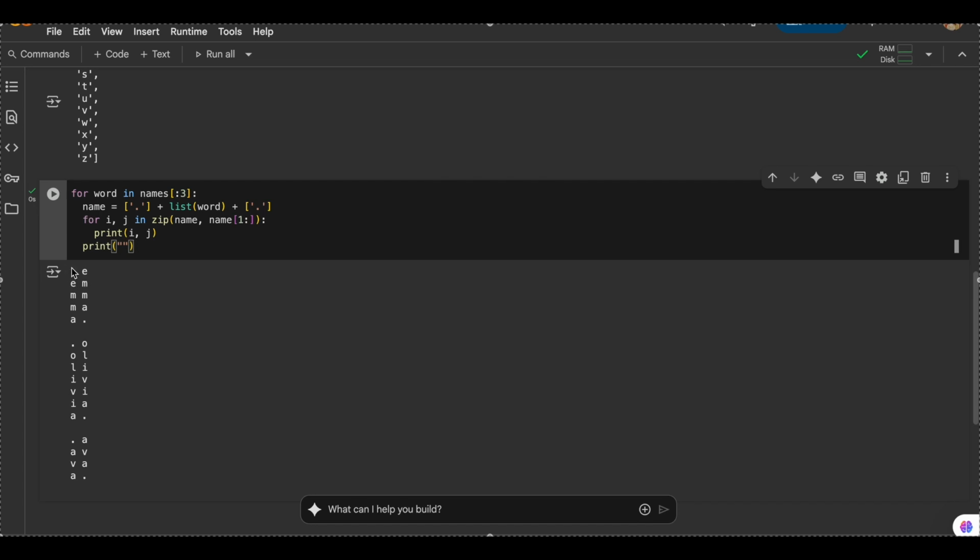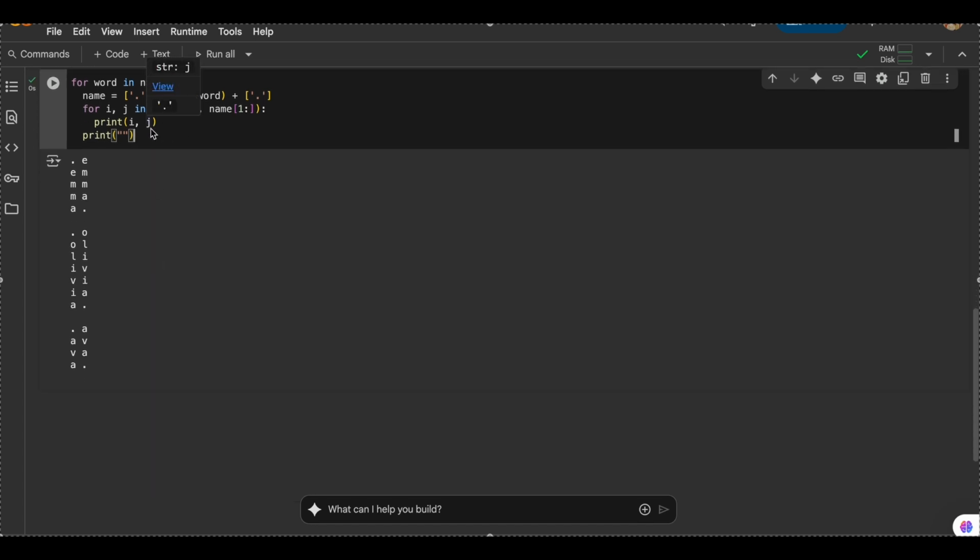So when we enter a dot, we expect to see E, because E can be a starting letter. And then when we input E into the model, we can expect to see M. Then for M, we expect M, then for M we expect A, then for A we expect dot. Then again, for the next name, when we input dot, we expect to see O. For O, we expect to see L, L for I, I for V, V for I. So you get my point.